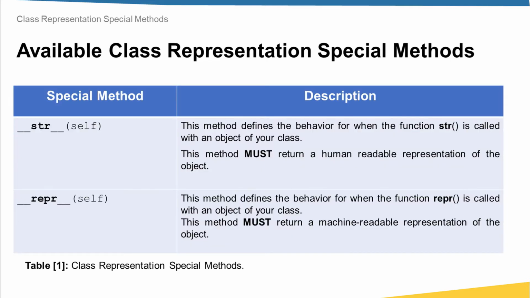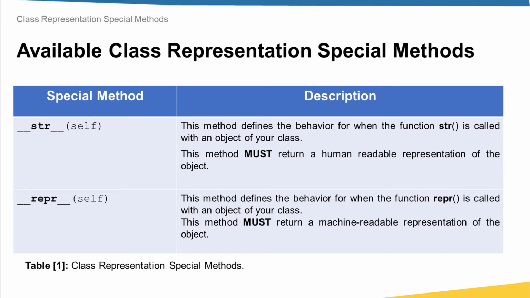The first two that I want to talk about are __str__, which is a shortcut for string, and __repr__, which is a shortcut for represent. The first one, __str__, usually defines the behavior for when the function str is called with an object of your class. So in other words, when you want to convert your object into string, this special method will be called. And because this method will be called when I want to convert my object into string, this method should return a value.